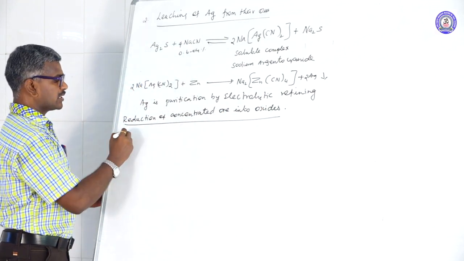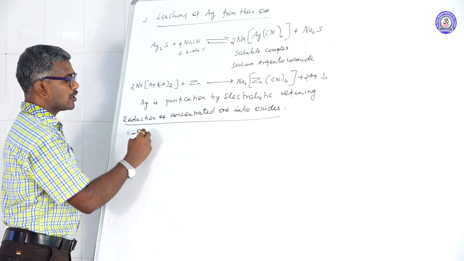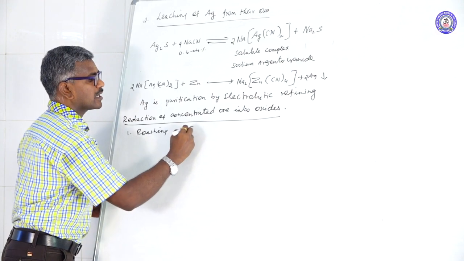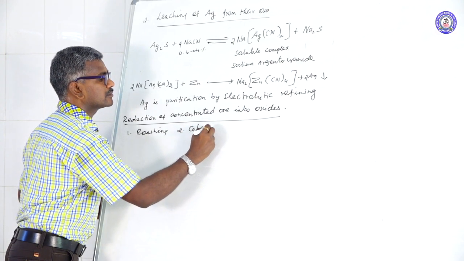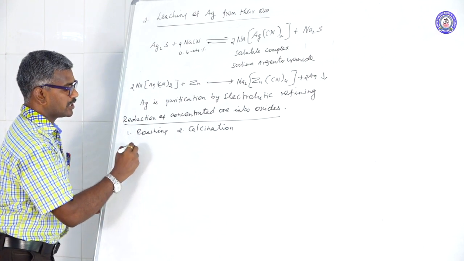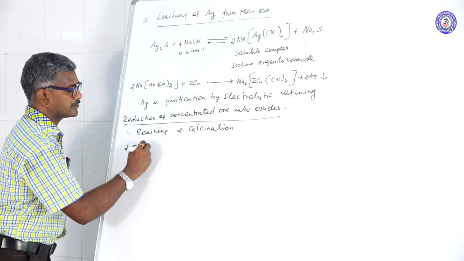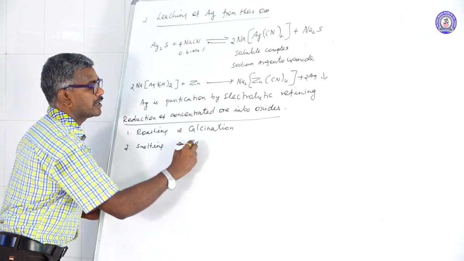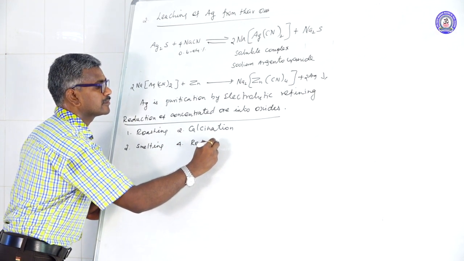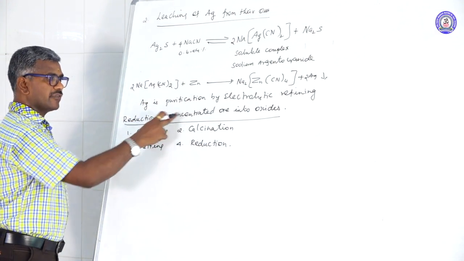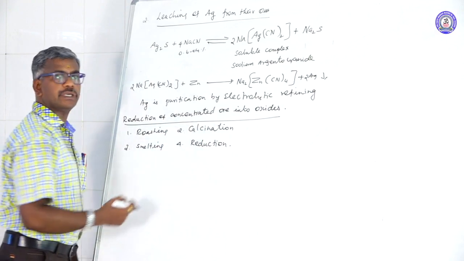There are different methods. First one is roasting. Second one is calcination. Third one is smelting. Fourth one is reduction. There are 4 methods for converting concentrated ore into oxide.